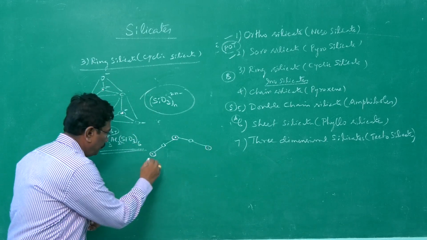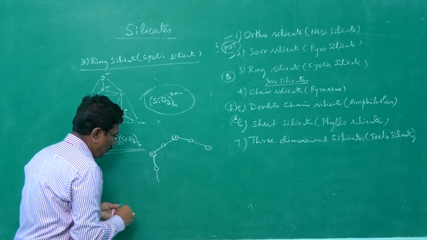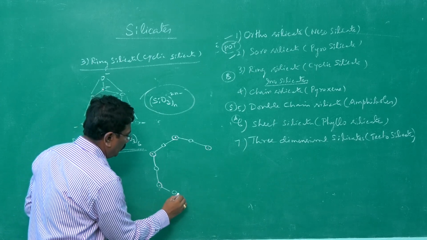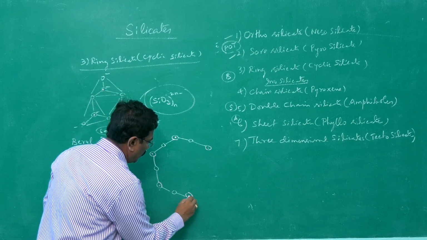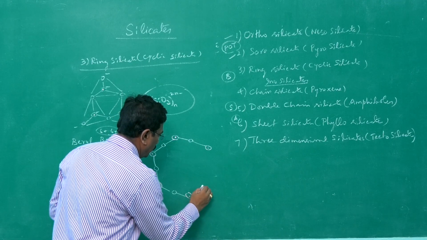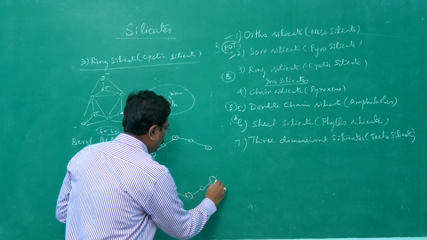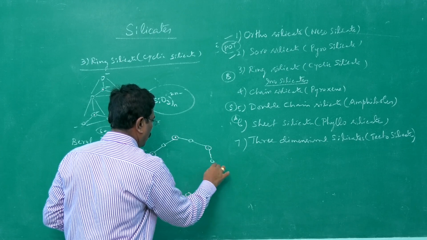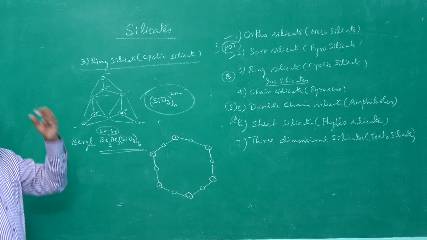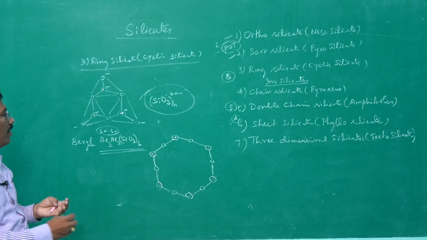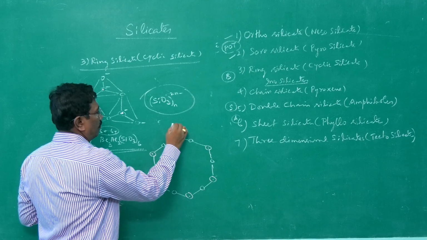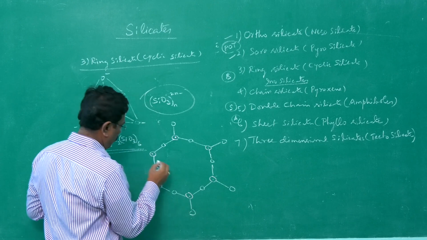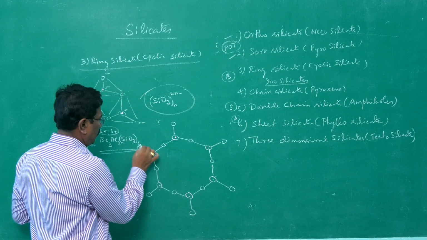Then oxygen, silicon with oxygen, oxygen, silicon with oxygen, oxygen, silicon with oxygen, oxygen. Now we should make the necessary number of oxygens with the silicon: 1, 2, 3, 4, 5 and 6.